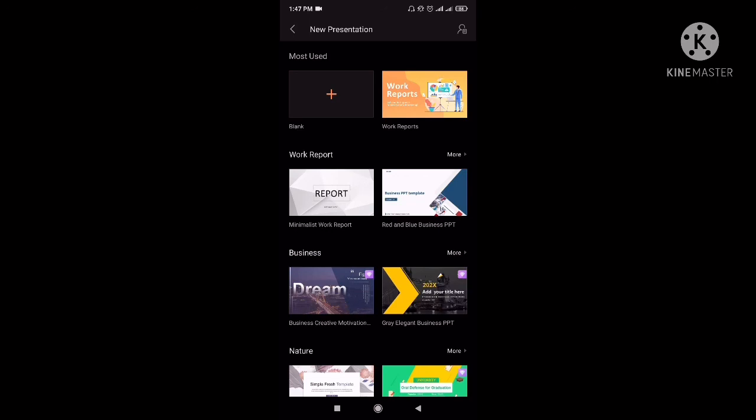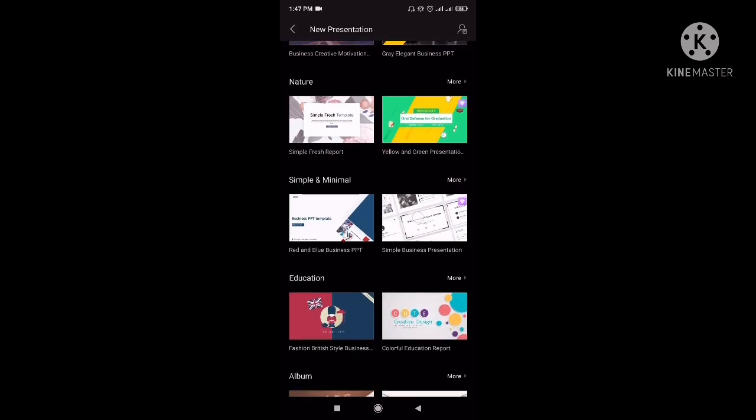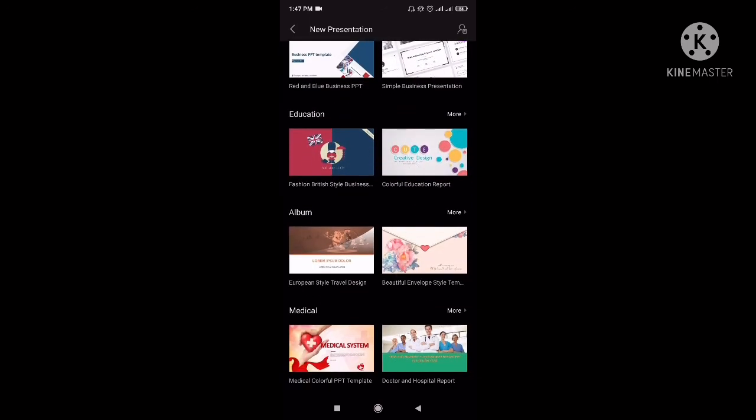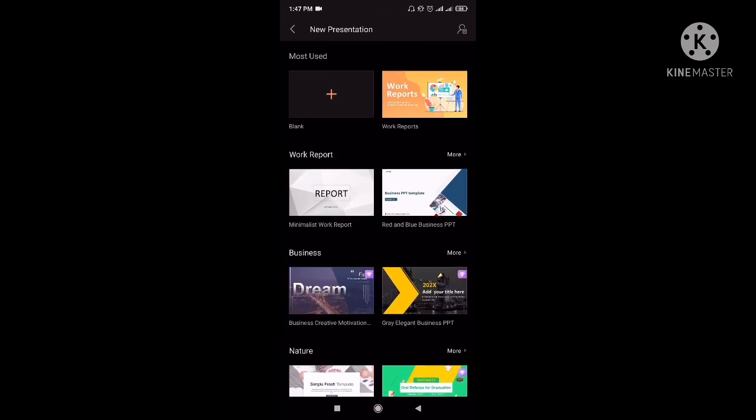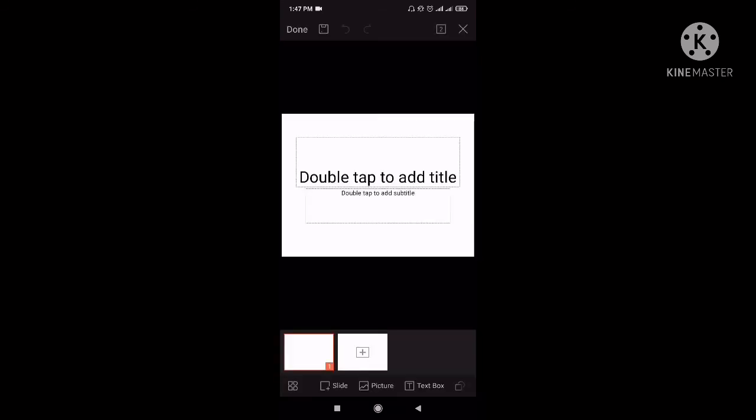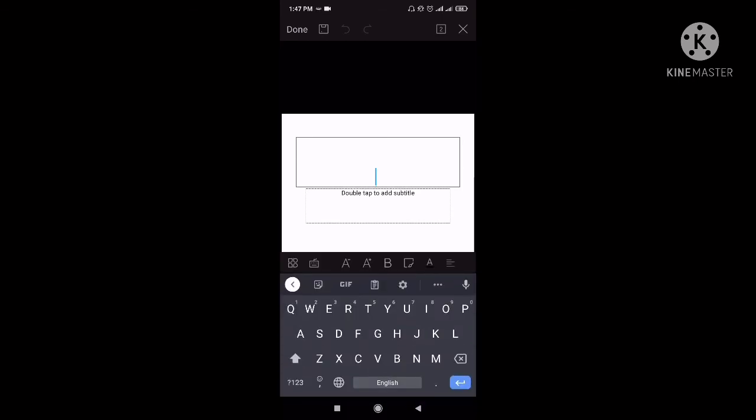Then, next is, di ba may iba't ibang designs dito na pwede nyong gamitin kung sakali. So, pwede nyong i-edit na lang yung content niyan. So, ngayon, ang itatry natin is yung blank page. So, click the blank page. So, andito na siya. Para makapagsulat kayo dito, it says, double tap to add title. So, double tap lang yan. Then, you can write the title of your presentation.